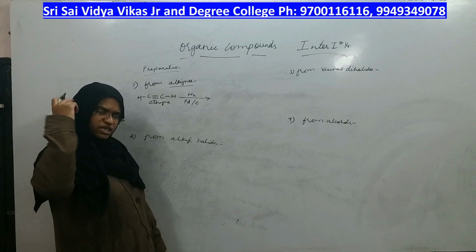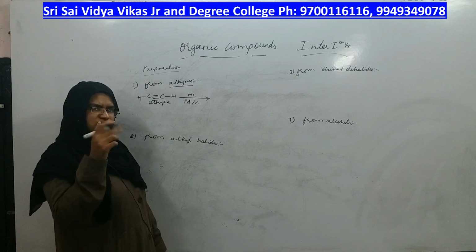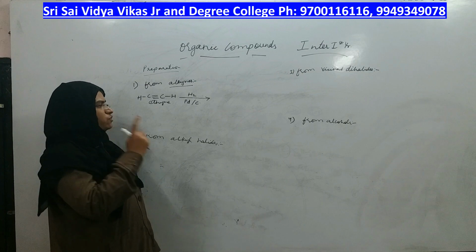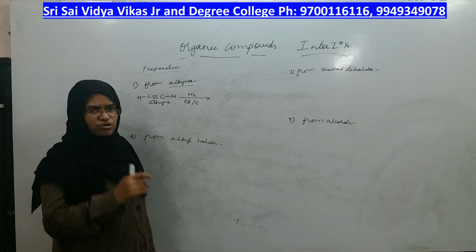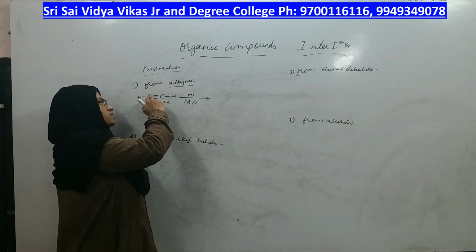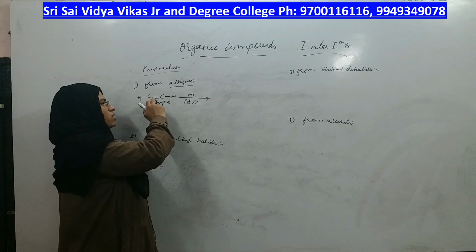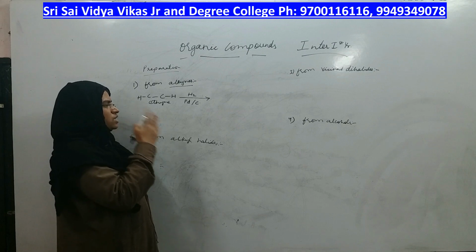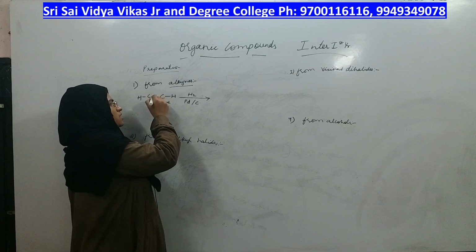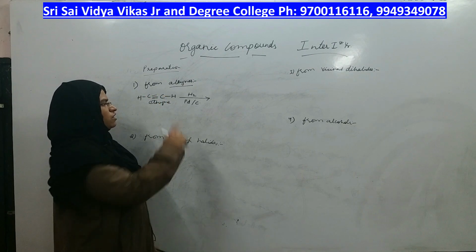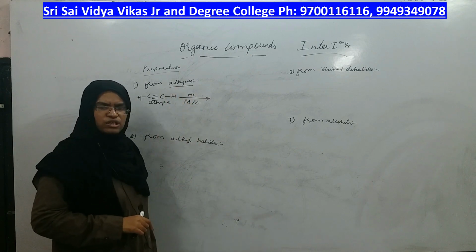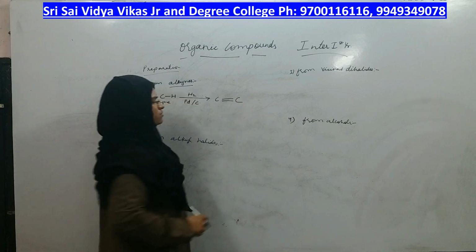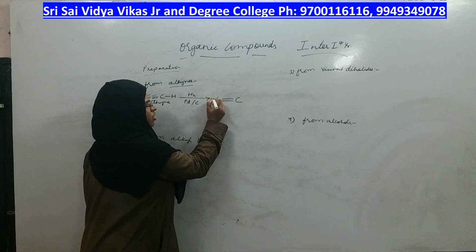You have already seen this under alkanes, right? Under the heading preparation of alkanes from alkenes. If you add hydrogen uncontrollably to the alkyne, one bond will break to give you a double bond, and the next bond will break to give you a single bond. If you add hydrogen in a controlled ratio, only one hydrogen molecule is added. If you add one hydrogen molecule, only one bond will break.